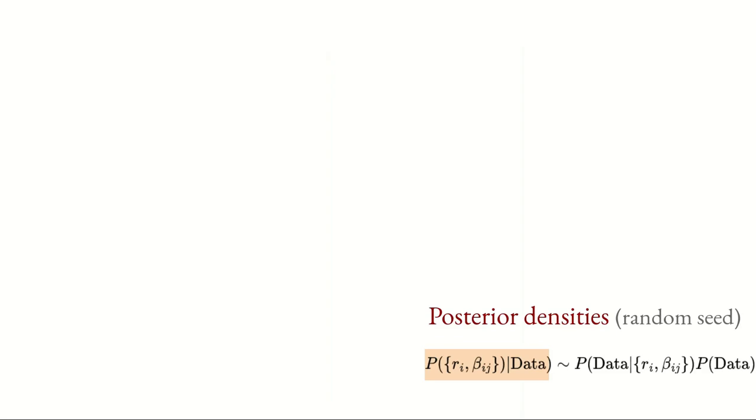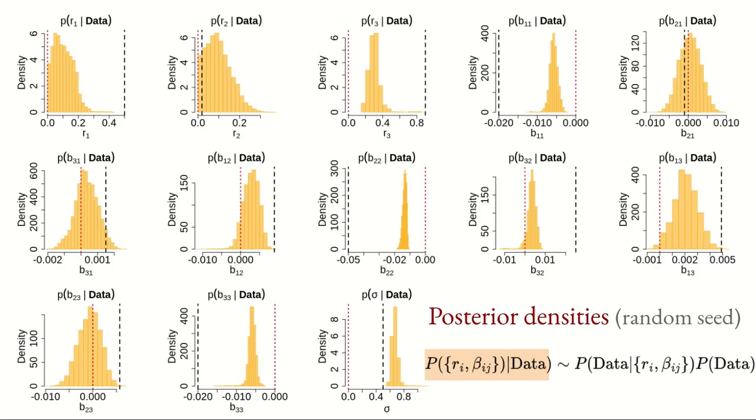The problem is that when you take a look at the posterior density, starting with a random seed, you basically want to infer the probability of the parameters given the data. You find something like this. Take a look at this parameter. You can see that the mode of the distribution is close to the vertical dashed black line, which is the original parameter, but there is one problem.